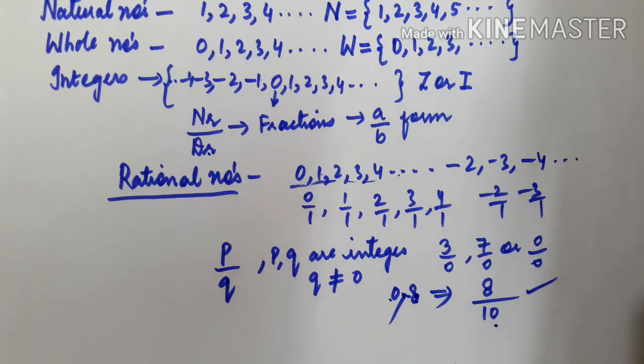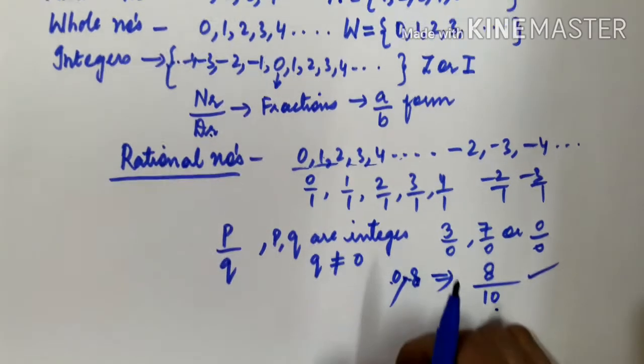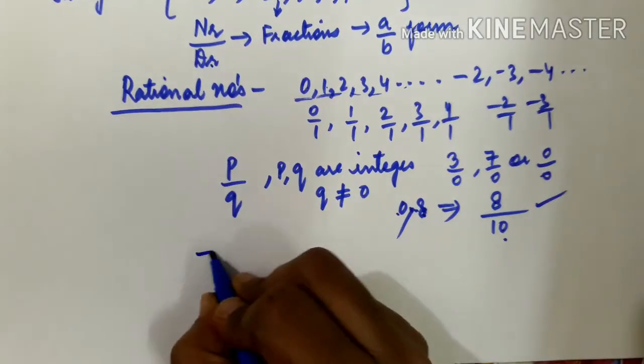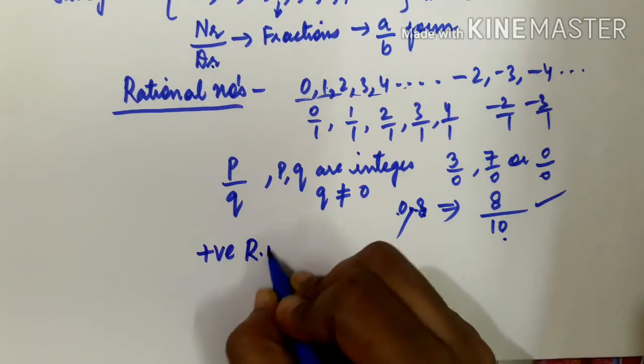Whatever numbers you have read until now, natural numbers, whole numbers, integers, fractions and decimal numbers, all are rational numbers. Fine, so I think you better understood the difference between the numbers and what rational numbers are. Now you should know what positive rational numbers and negative rational numbers are. So let us see positive rational numbers.